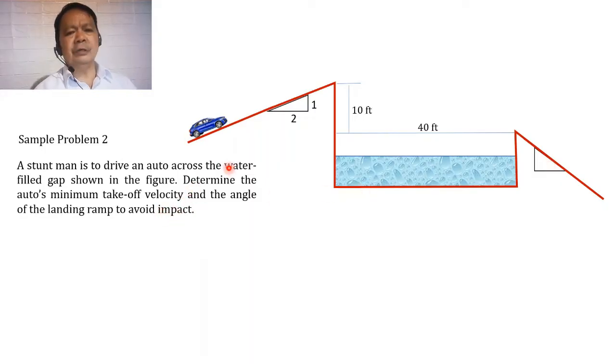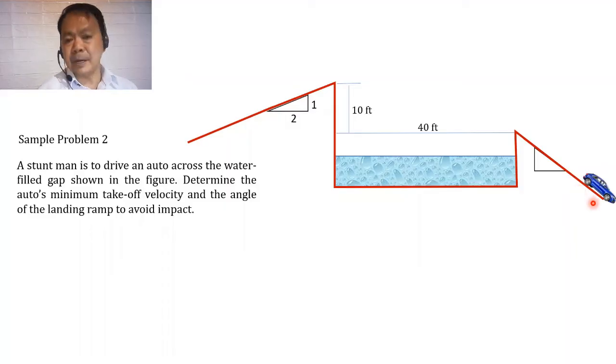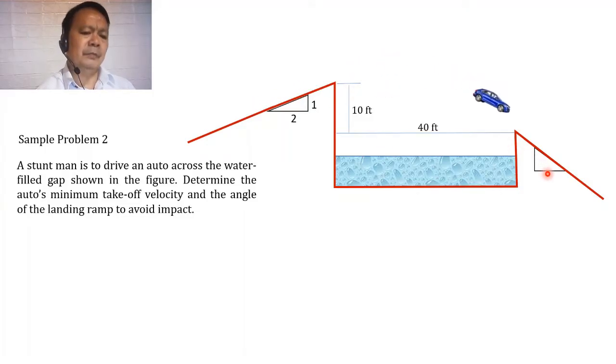Okay? Siguro guys, mas makatutulong sa atin kung na-visualize natin kung ano ba yung mangyayari sa car kapag nag-cross siya, okay, in the water filled gap. At ipakita natin yung mangyayari sa kanya. Ganito yung scenario guys. Okay, so kapag pagdating niya dito, lilipad ngayon siya, okay, and then mag-fall siya exactly at the ramp, okay, without impact. So the question is, ano dapat yung kanyang velocity dito, okay, at ano dapat itong inclination itong landing ramp so that the impact is avoided.